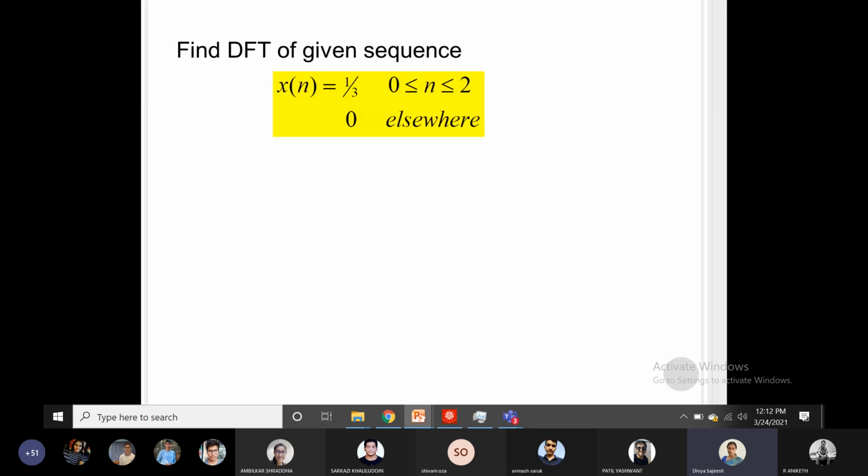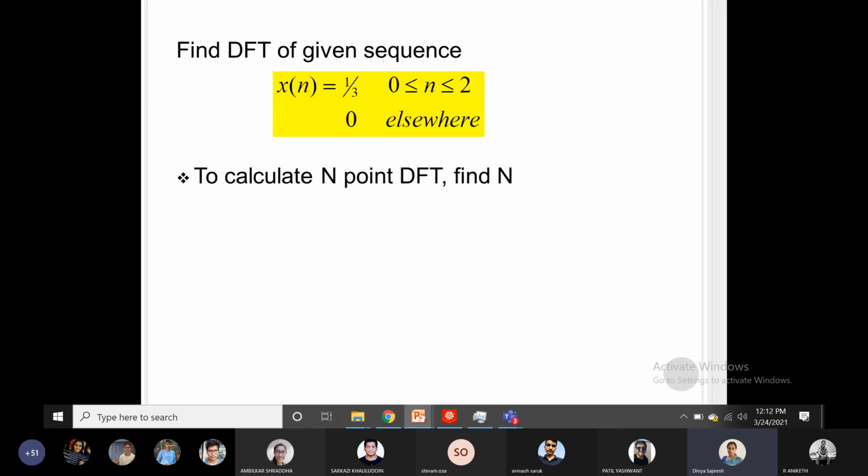Now let us find the DFT of the given sequence. x of n is given as 1 upon 3 for 0 less than or equal to n less than or equal to 2, and is 0 elsewhere. So for this we need to find the DFT. Let us first find the capital N, or the number of samples in the period.